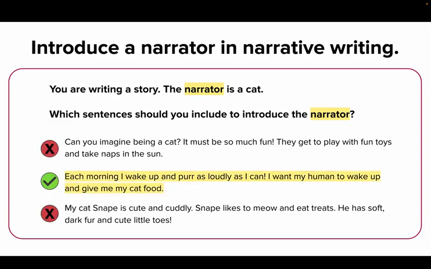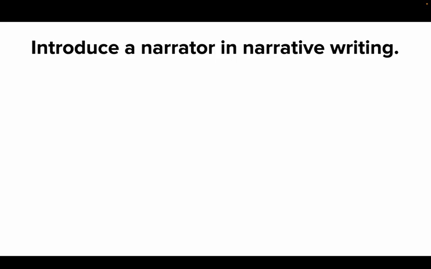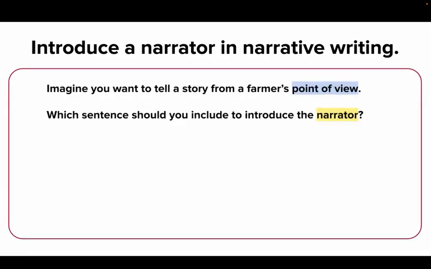That's right. Letter B is the correct answer. Not only does letter B use the first-person pronouns I and me, it also clearly introduces the narrator, or person telling the story, as a cat. Let's look at an example that uses the phrase point of view.